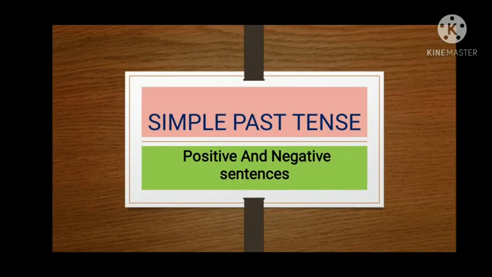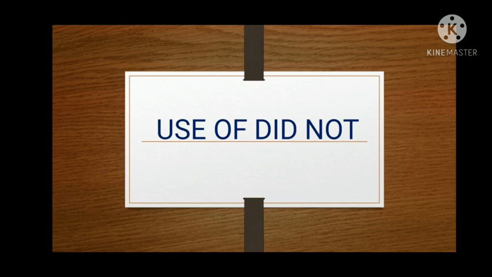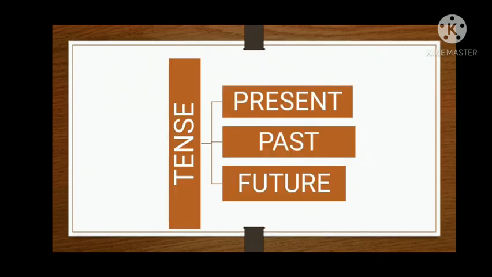Today we are going to learn simple past tense negative sentences. Okay, so for this, very first, I'm going to rewind positive sentences of simple past tense, and then after, I will explain how to use did not in negative sentences. So let's get started. Very first, it's really important to understand how many parts of tenses there are.